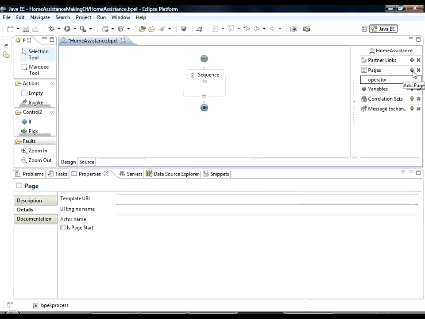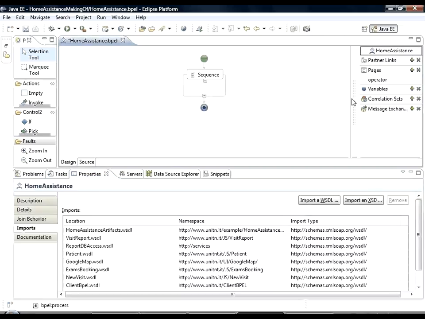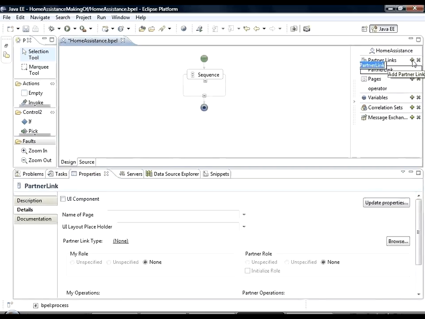First of all, we can create the pages that will include all the UI components. For example, we can start from the page for the operator. The page creation requires, first of all, the specification of the name of the HTML template for the current page. Then we need to define which is the UI engine server in which the page will be deployed, and finally the user that will own this page.